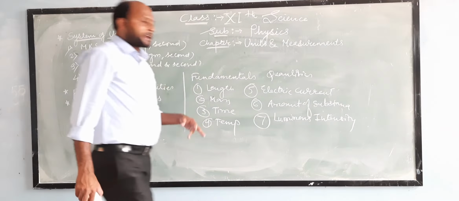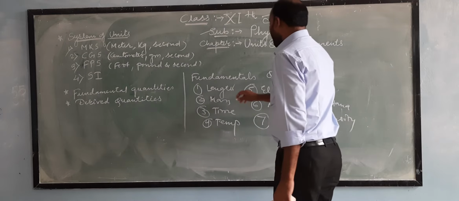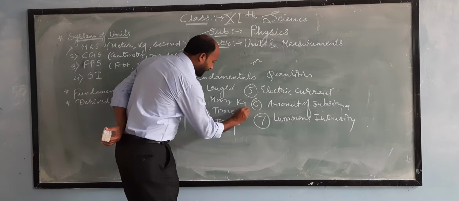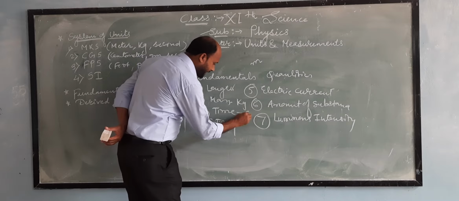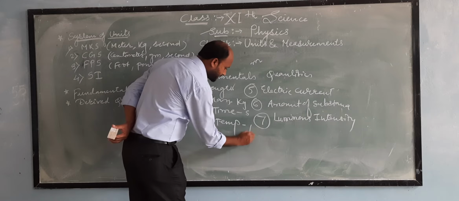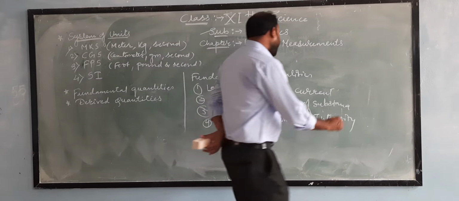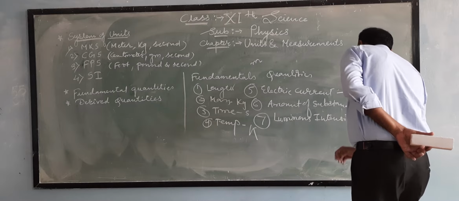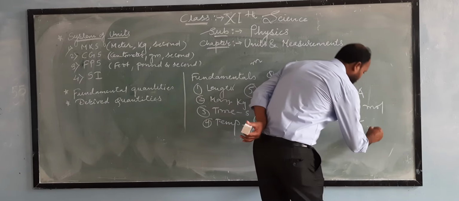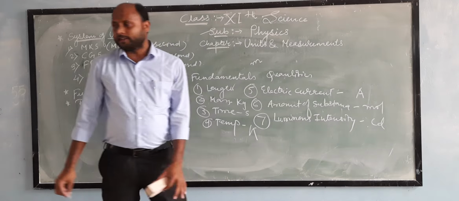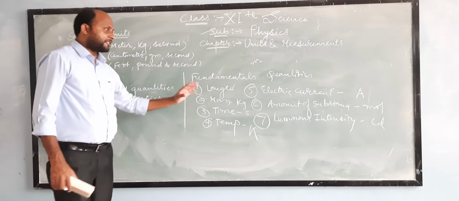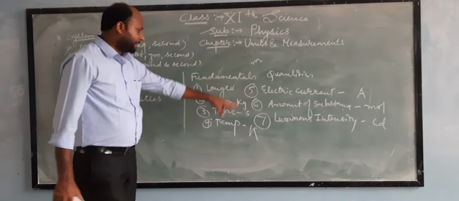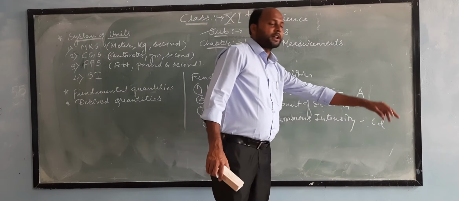Similarly, we have learned its fundamental units also. For example, SI unit of length is meter, SI unit of mass is kilogram, SI unit of time is second, SI unit of temperature is Kelvin, SI unit of electric current is ampere, and amount of substance is denoted by mole, and SI unit of luminous intensity is candela. So these are the fundamental units. There are 7 fundamental quantities and there are 7 fundamental units also: meter, kg, second, Kelvin, ampere, mole, and candela.